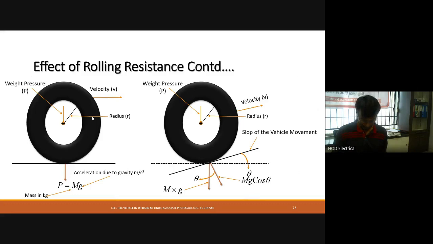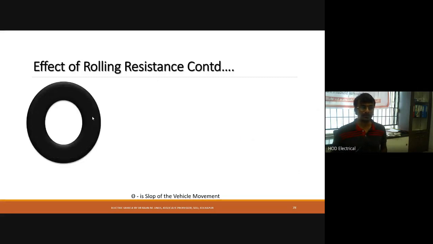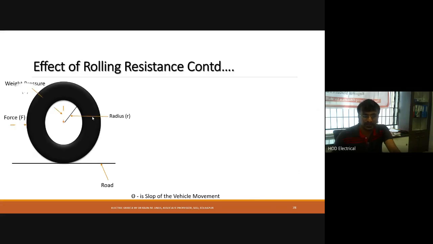So now, for the effect of rolling resistance, in normal cases when the tire is moving on the road with velocity v, the back side has lower pressure and the front side has a higher pressure region.